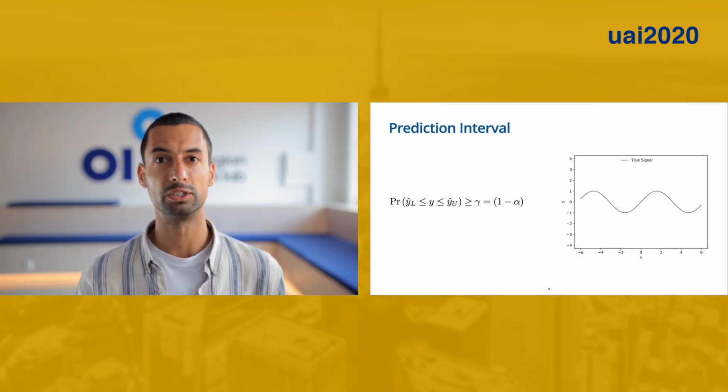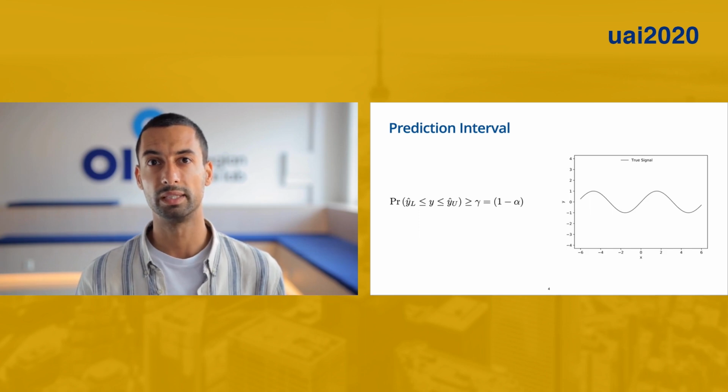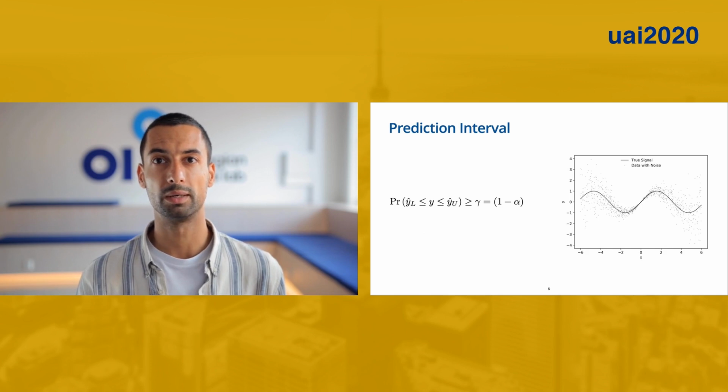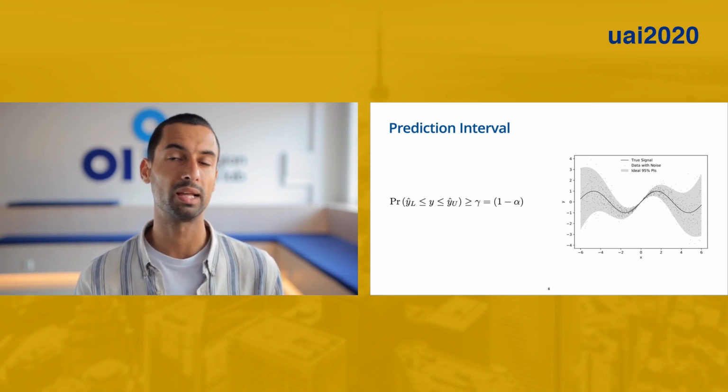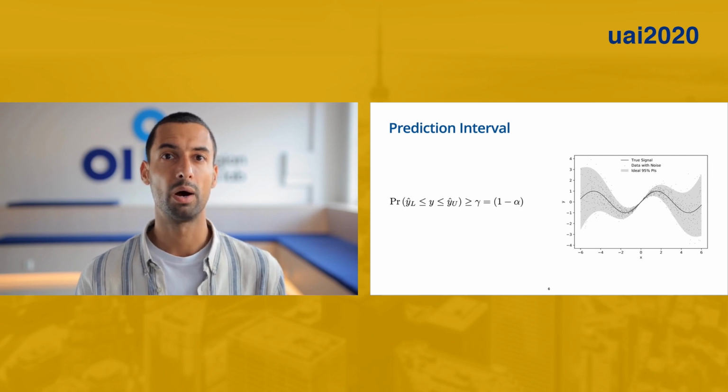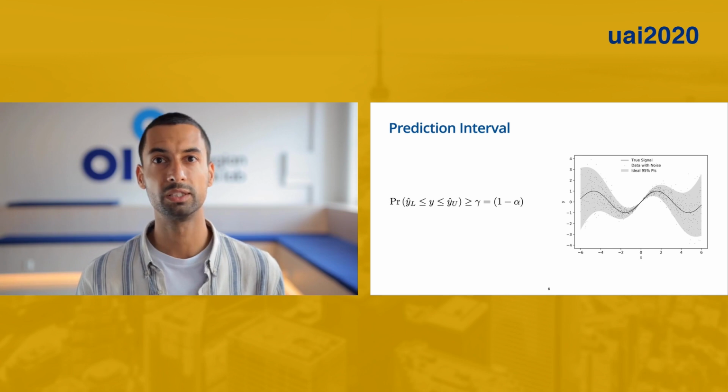For illustration, assume a true signal that is unknown to us. Here it's a sine wave. What we usually measure is data with irreducible noise. And since we know the generative process of this data, we can also visualize the ideal prediction intervals, here with 95% coverage. However, this is also usually unknown in the real-life setting. Given the noisy data, our aim is to approximate the ideal prediction intervals.